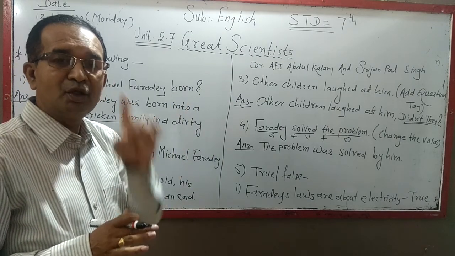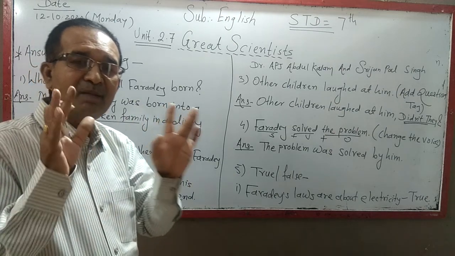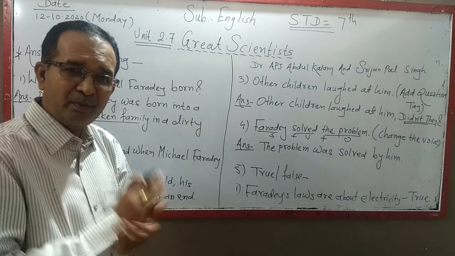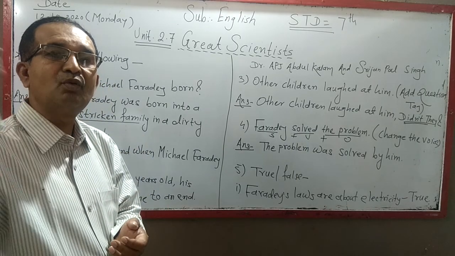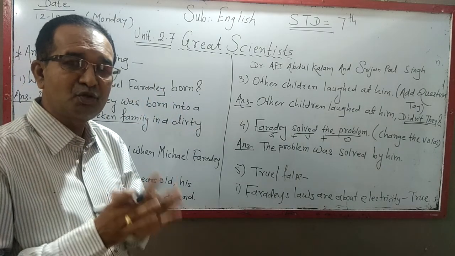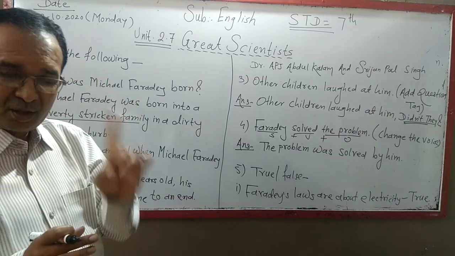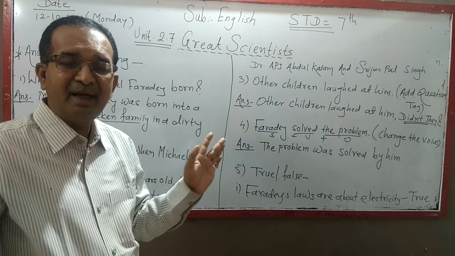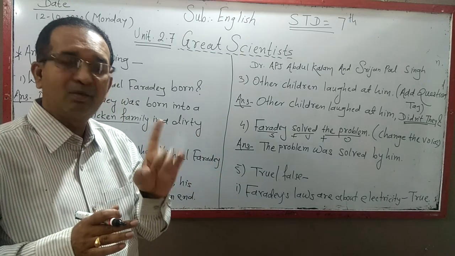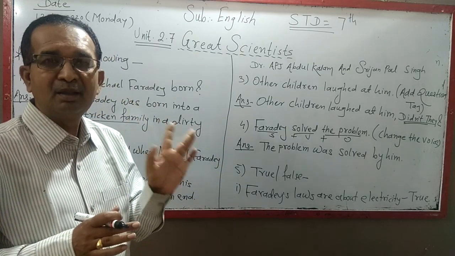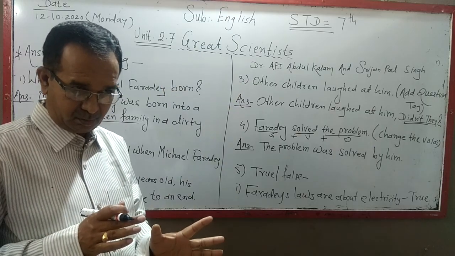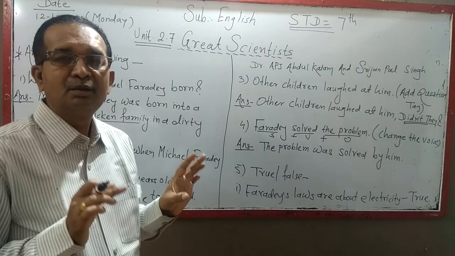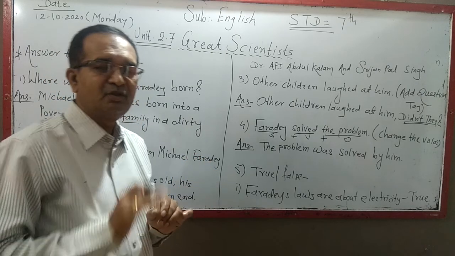Again, I am telling you, you have to prepare one project. What is the name of the project? What I have already told you before: information about COVID-19. At least 10 pages should be there, in a single line, 100 pages notebook only. No need to prepare a separate file and project paper. Only a 200 or 100 pages notebook, single line. 10 pages of information along with the photos of COVID, Corona, like that, and at the end a certificate should be there.